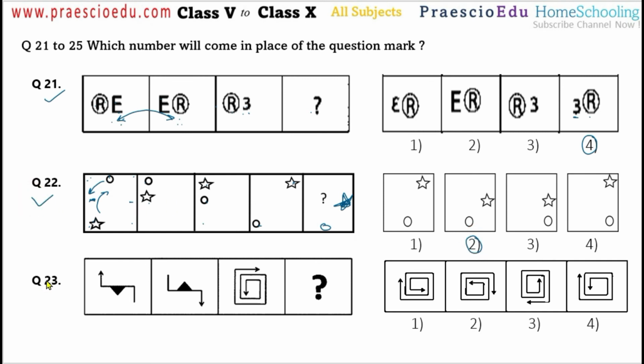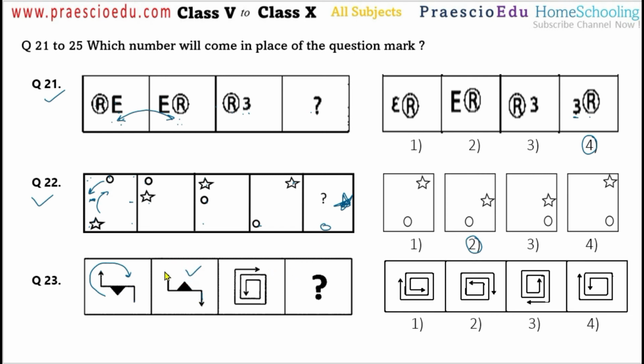Question number 23. Here one arrow has one direction, another is a line, and there is a triangle showing downward. In the next figure the triangle comes to the upward, and the arrow is also showing in a downward direction. We can say it's a rotation of exactly 180 degrees in a clockwise direction, and we get this figure.